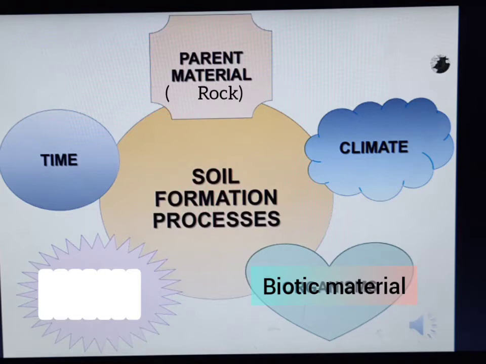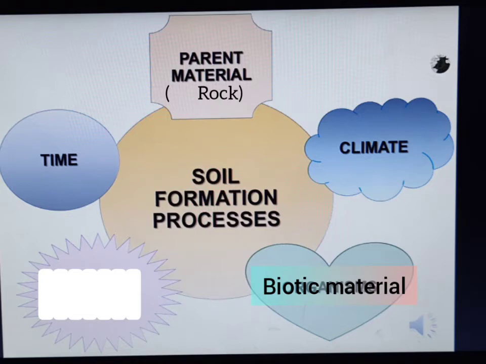Students, the climate also affects the formation of soil. When basalt rock is exposed to different climates, in the dry climate of the Deccan Plateau, weathering forms black soil. But when basalt rock is exposed to a humid climate, the soil turns into laterite soil.